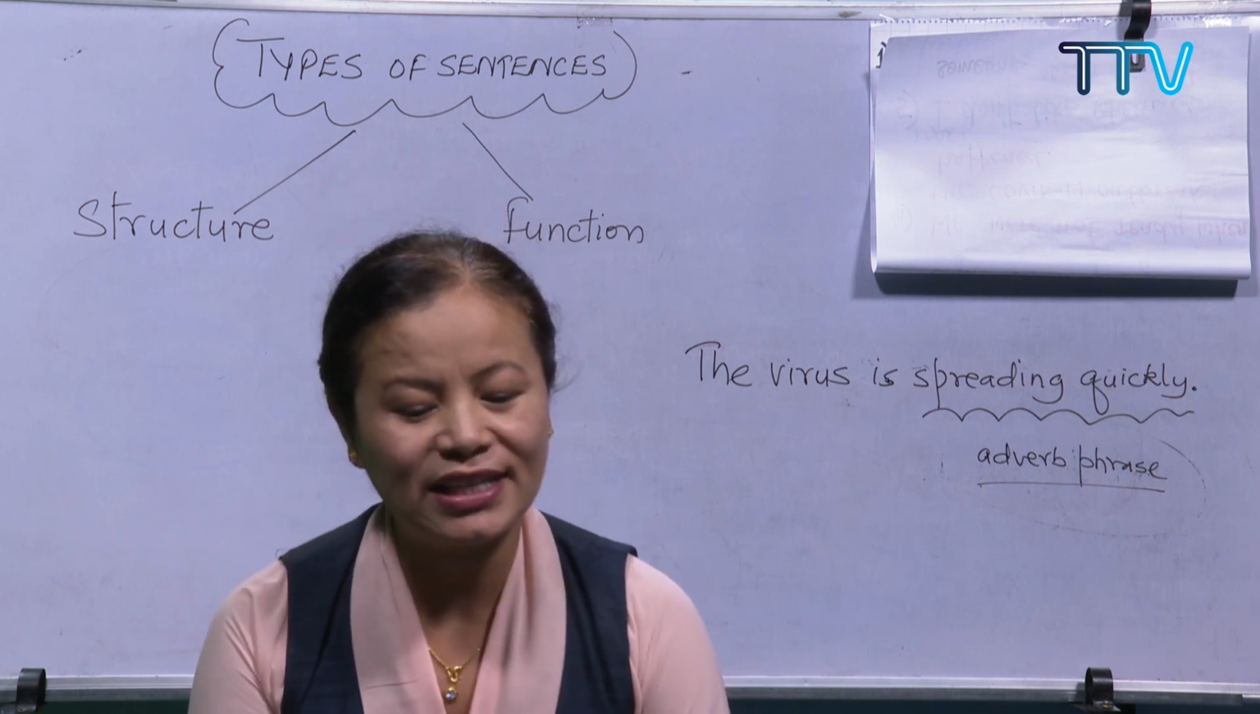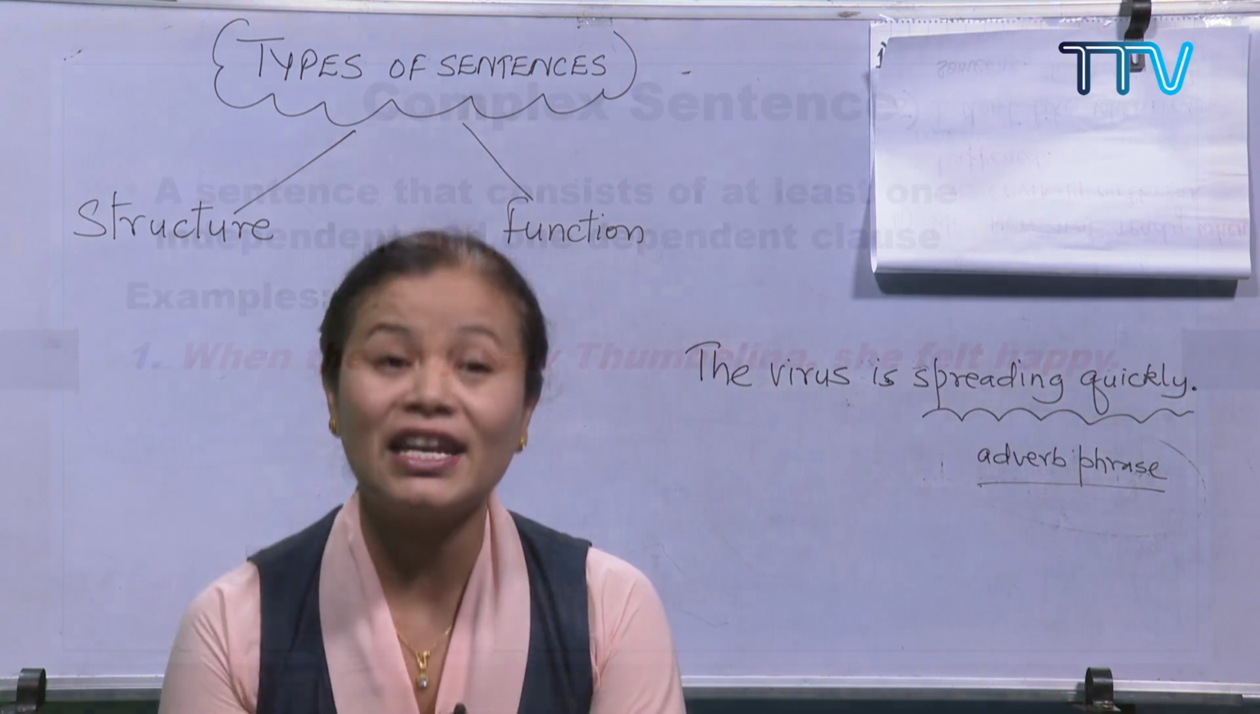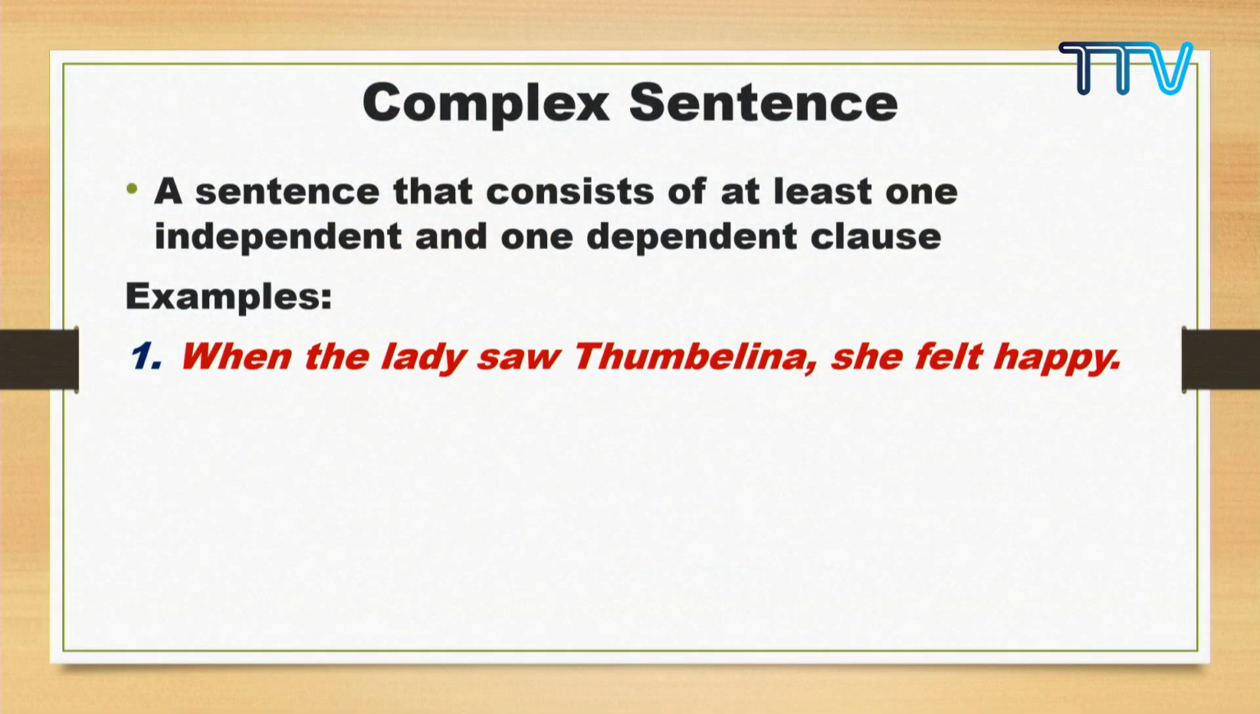So, when the lady saw Thumbelina, she felt happy. You can see two clauses in the sentence. When the lady saw Thumbelina, she felt happy. Now, are you able to identify which one is the independent clause and which one is the dependent clause? Are you able to do that? No wonder you see two clauses in this sentence. One is independent and one is dependent. But which one is independent, which one is dependent?